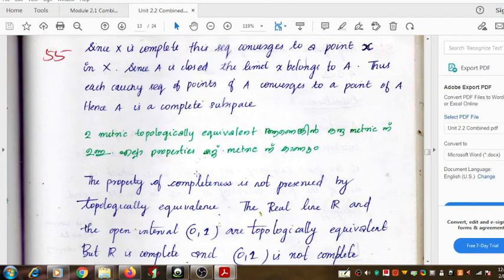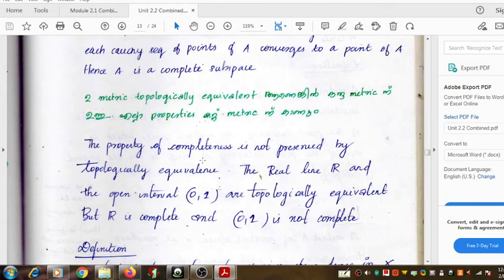Next we want to make a comment on the topological equivalence and the property of completeness. You should note that the property of completeness is not a topological property. What's meant by a topological property? A topological property is a property that is transferred from one topological space to another topological space by a continuous function.